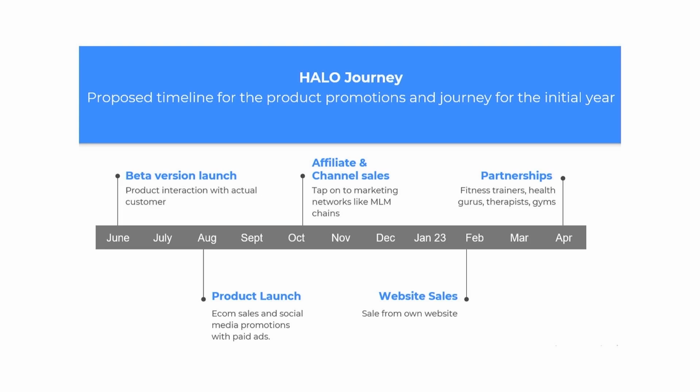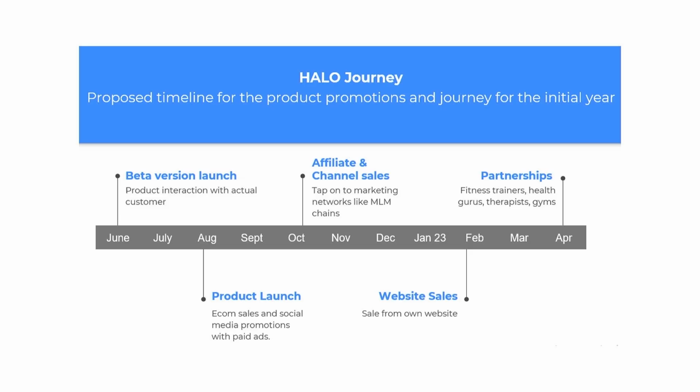Looking at the journey of Hello, this is the proposed timeline for product promotions for the initial year. This is something we need to work out for your product too. First is the beta version launch. A beta version is typically almost the pre-final version, where we want to get feedback before we launch it full blown in the market. This involves product interaction with actual customers. You will see a lot of software with a beta version, which basically means they are trying to see how many customers are using it. Once it is viral and very popular, they launch the real version.